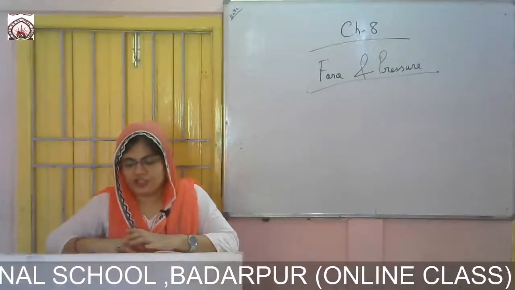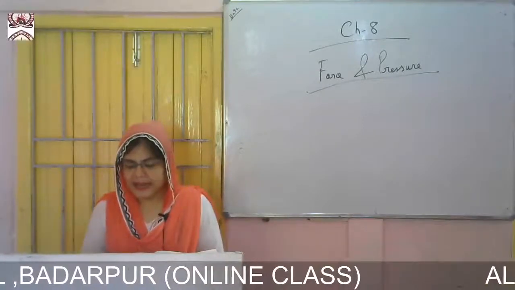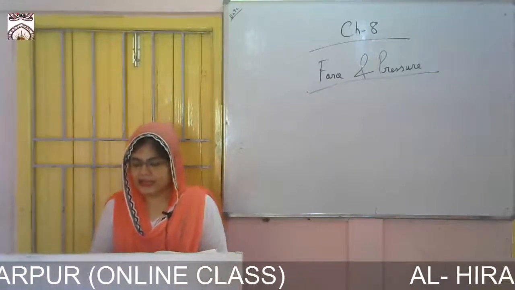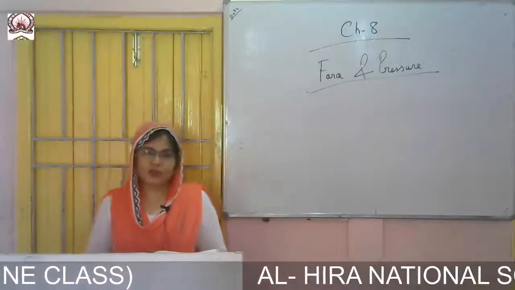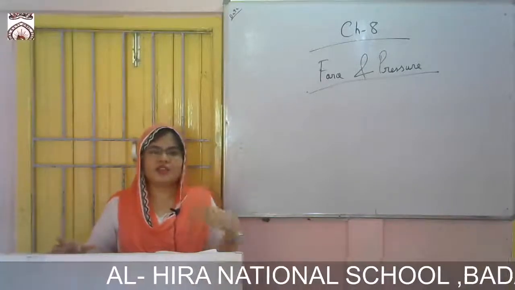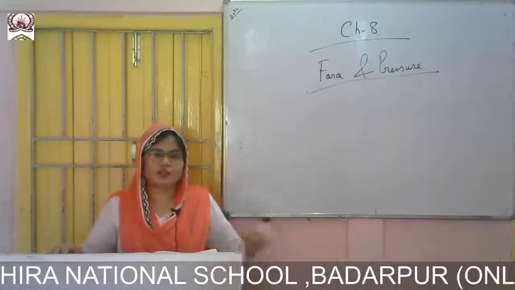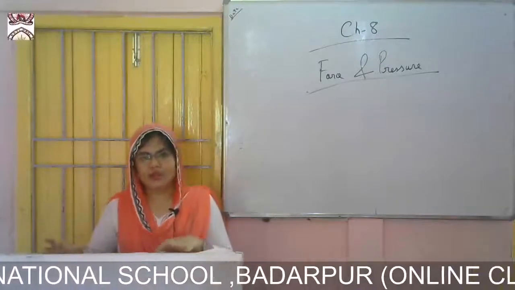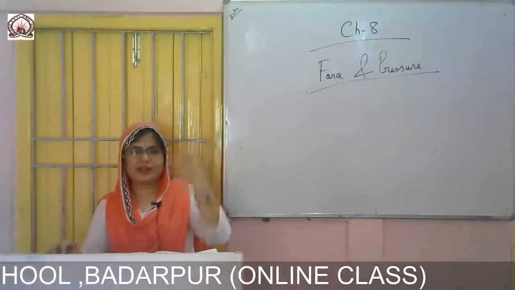Although the ball is not in touch with the earth, this means that the earth's gravitational pull can act at a distance, just like magnetic and electrostatic forces. This proves that even when the object is far away from the earth, when we throw it, it comes down to the earth. Why is it coming down? Because of the gravitational force acting downwards.